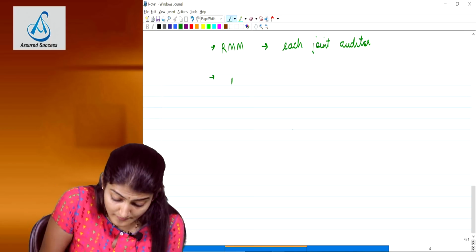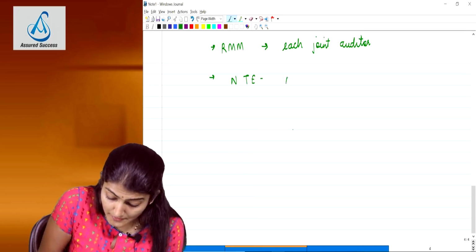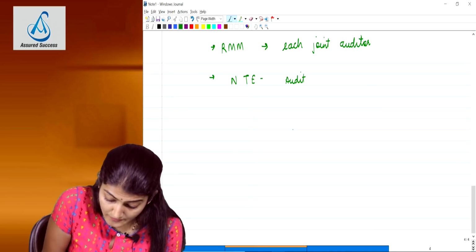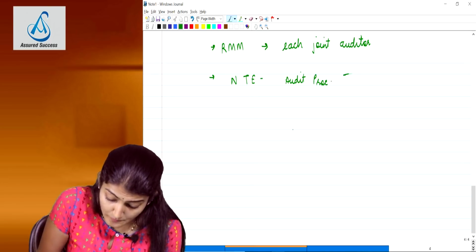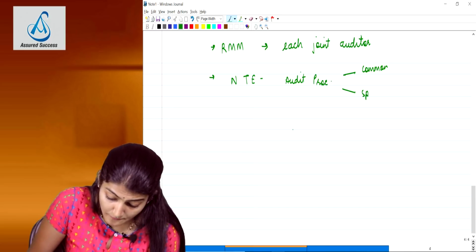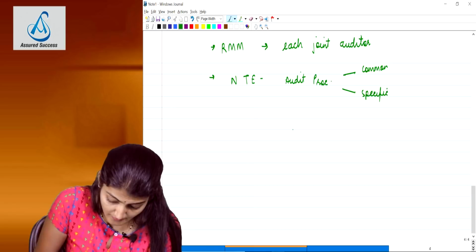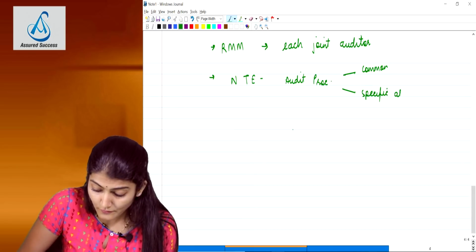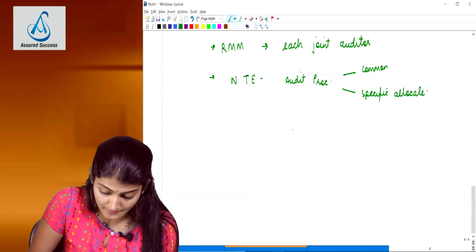Then also decide upon the nature, timing and extent of the audit procedures to be performed for the common audit areas and for the specific allocated areas.